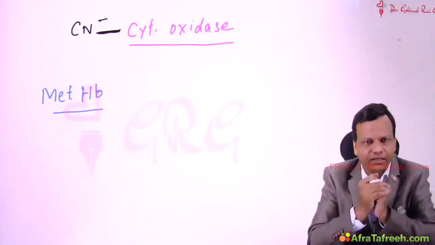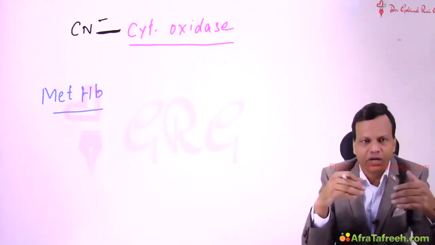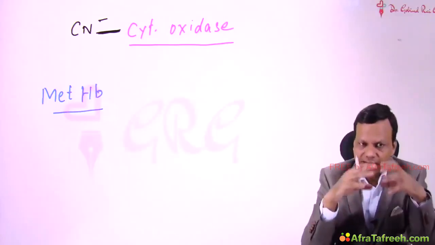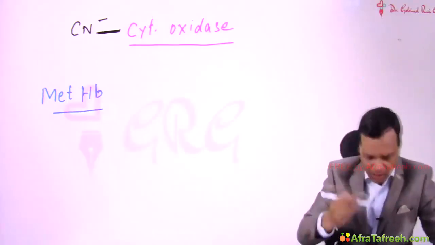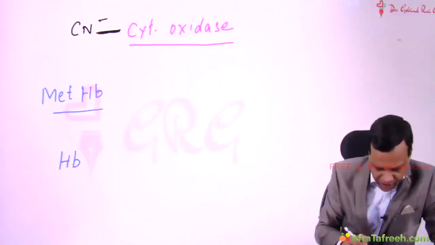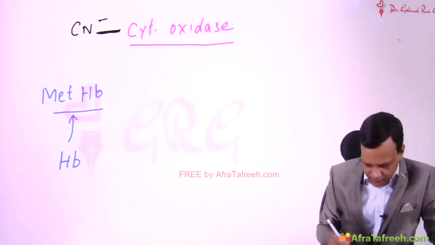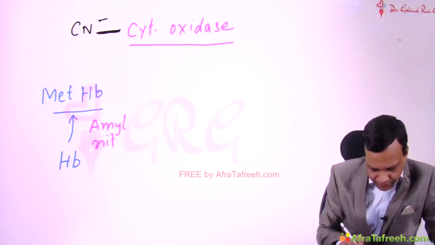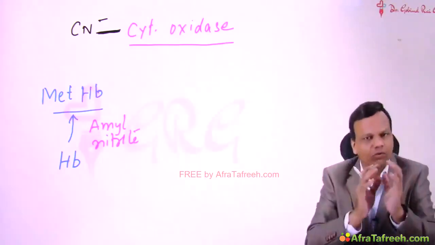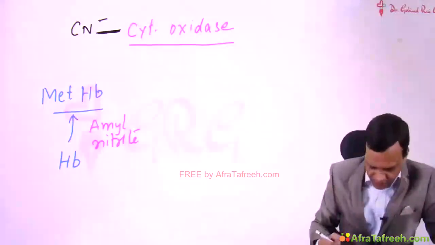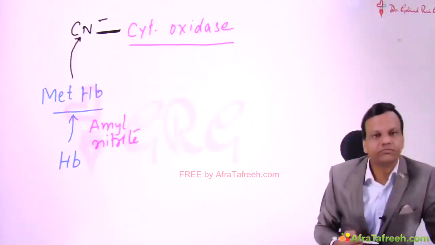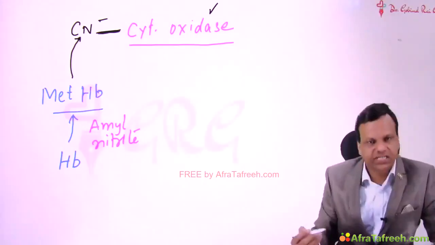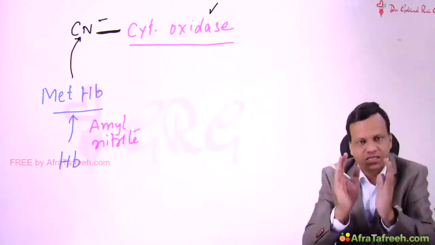But we thought, when hemoglobin is already present in the body, why give methemoglobin from outside? We can try to convert that hemoglobin to methemoglobin. That is done by nitrites. Hemoglobin to methemoglobin conversion is done by amyl nitrite or sodium nitrite. So they convert hemoglobin to methemoglobin, and now this methemoglobin will bind to cyanide, and cyanide will be dissociated from cytochrome oxidase and it will start working. Clear? The poisoning is reversed.